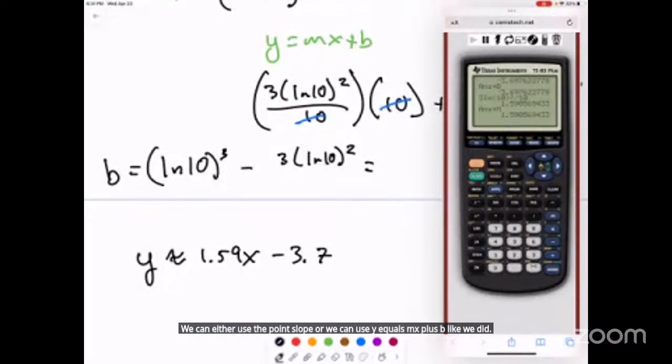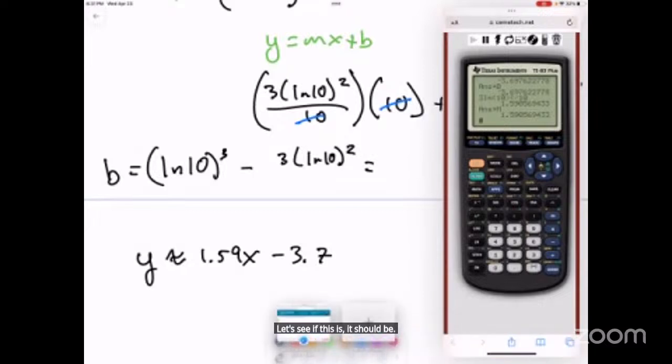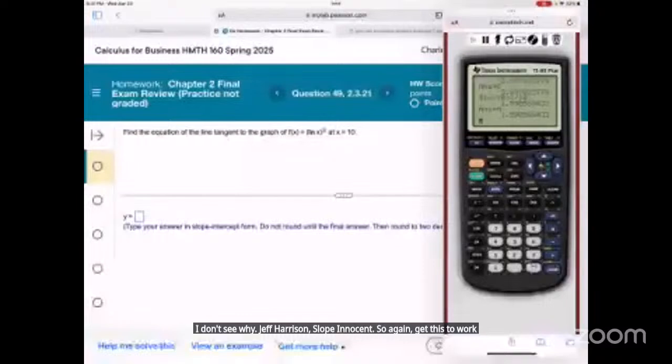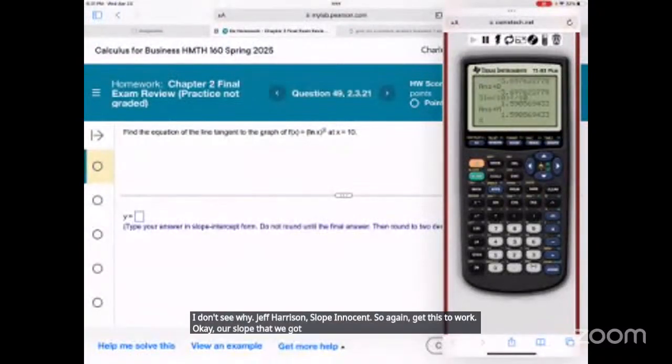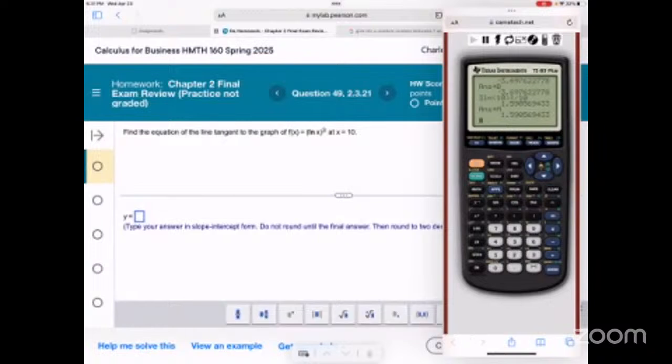Let's see if this is accurate. It should be. I don't see why not. Top here says slope intercept. Okay. So again, get this to work. Our slope that we got was 2 decimal places, so 1.59x minus, let's see, 697, so it's minus 3.7.